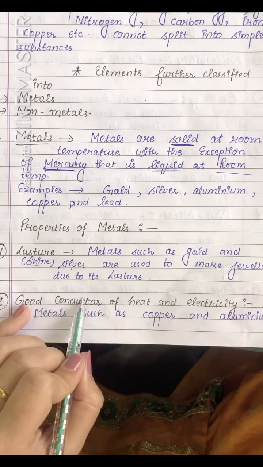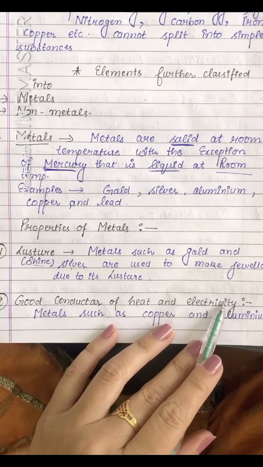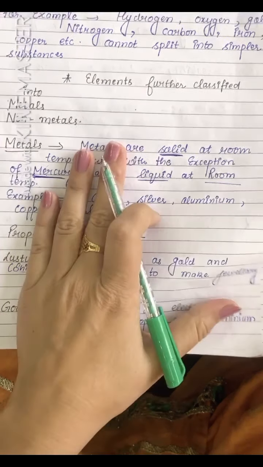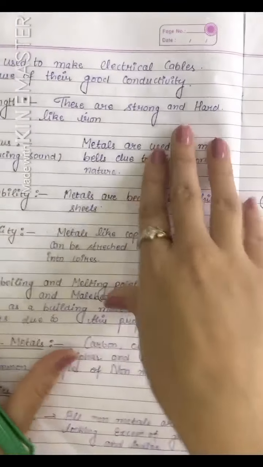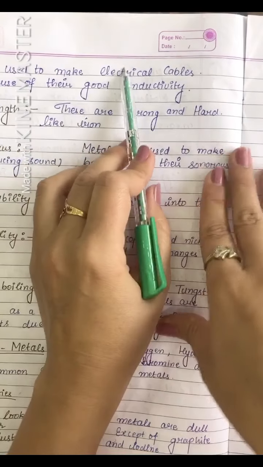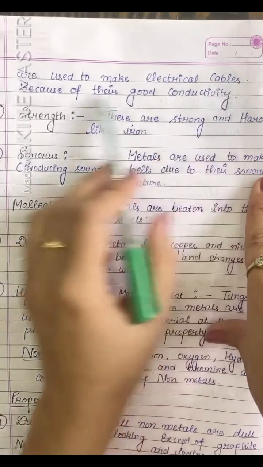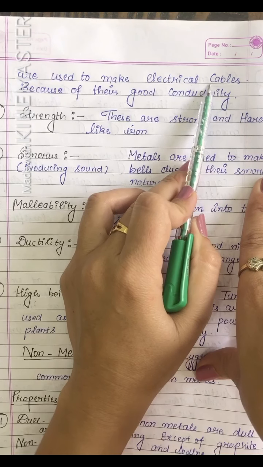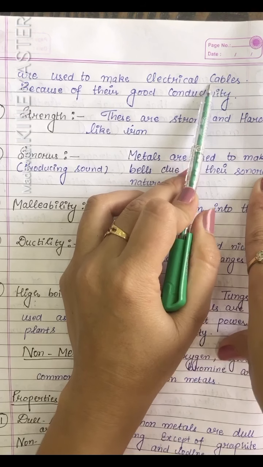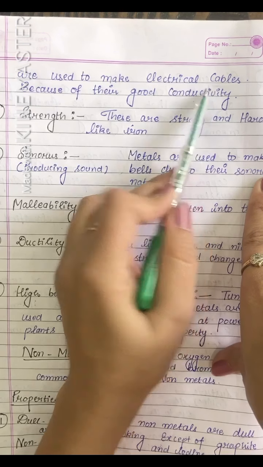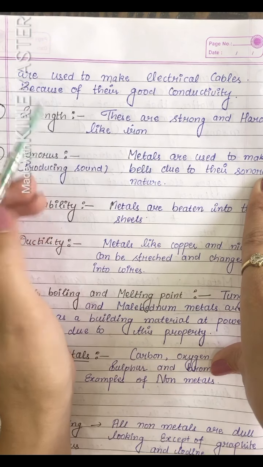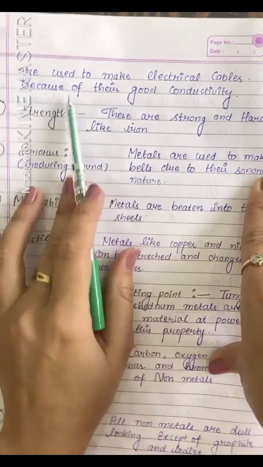Next is good conductor of heat and electricity. Metals such as copper and aluminium are used to make electrical cables. Why are these used for electrical cables? Because these are good conductors of heat and electricity. They can easily pass electricity through them. So that's why these are used for electrical cables.